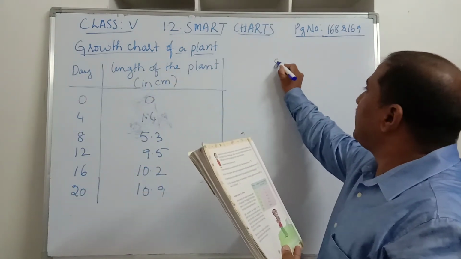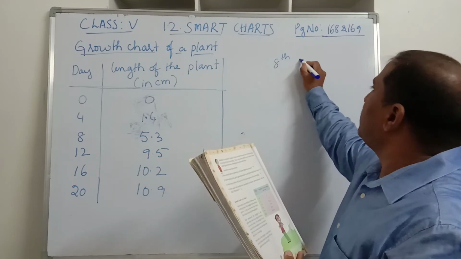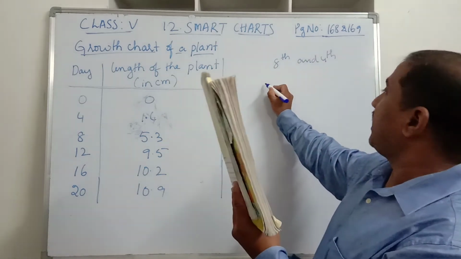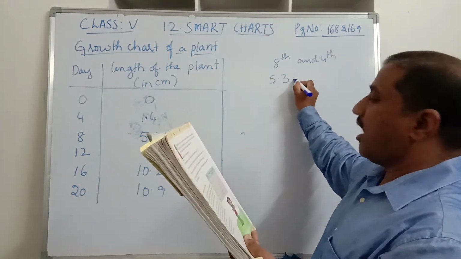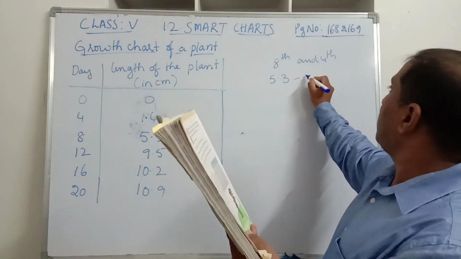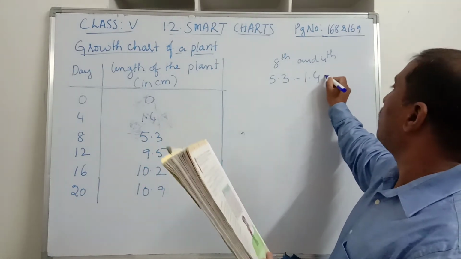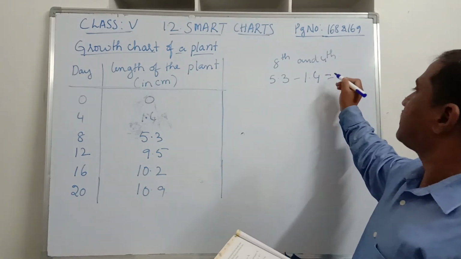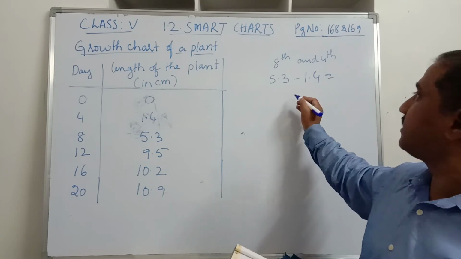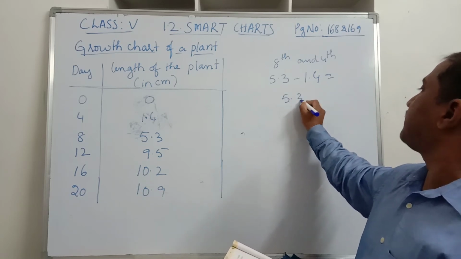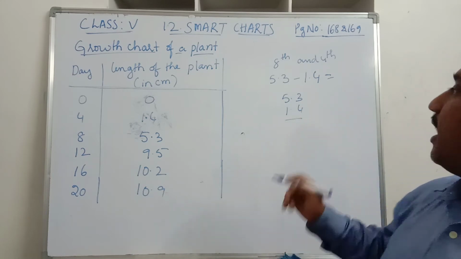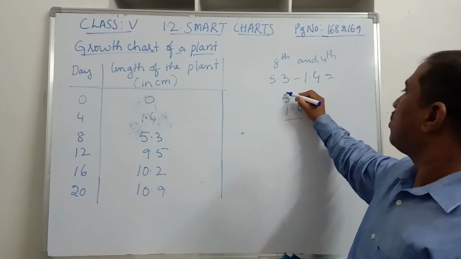That is the 8th day and the 4th day. What is the change? On the 8th day we have 5.3 and on the 4th day we have 1.4. By subtracting this, how do we subtract these decimals? Write these numbers as whole numbers, ignoring the decimal point, and subtract as usual. So go for borrowing.